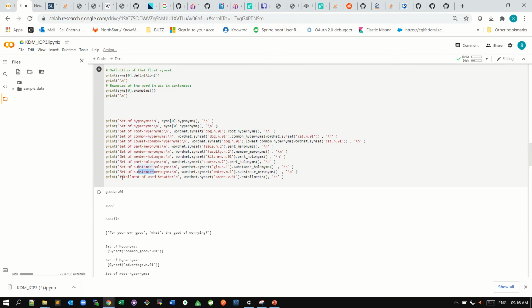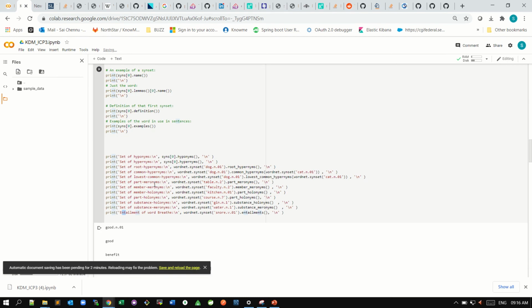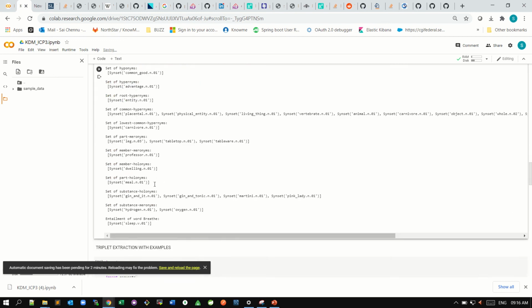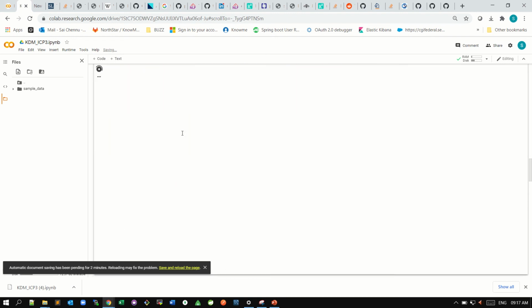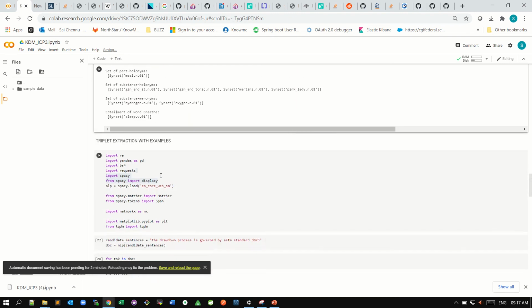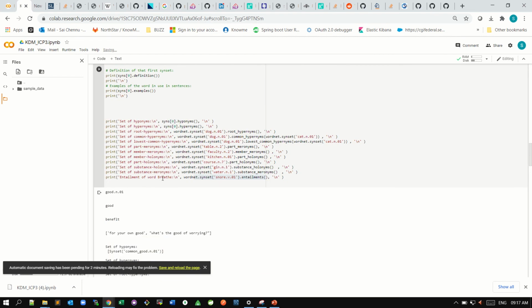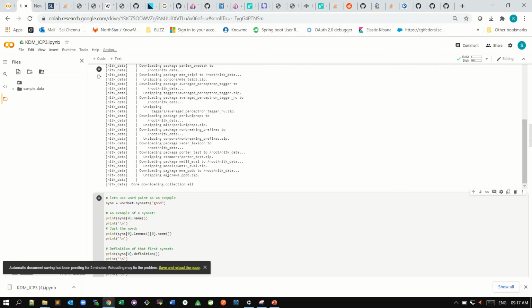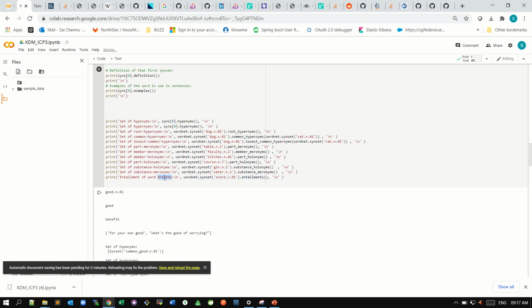And coming to entailment, we can see here, if you can see the word snore. The entailment of the word snore is sleep. If you run this code, we can get many outputs from this. This is how it will work. The entailment of snore is sleep.